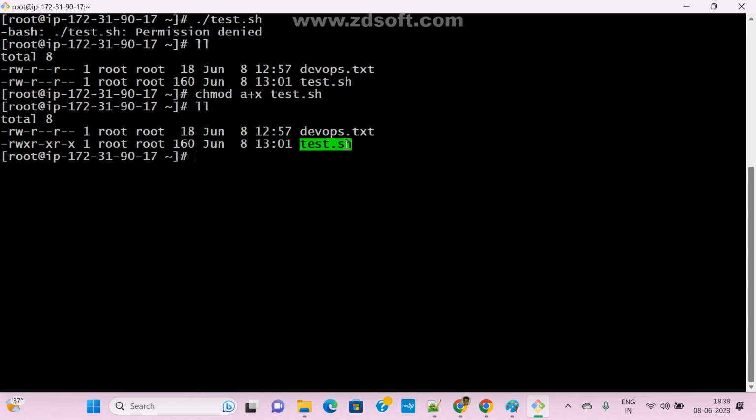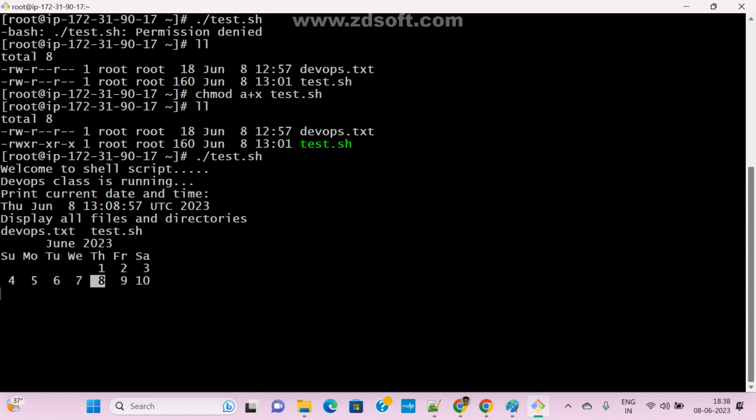Now for this file, I added execution permission to user, to group, and to others also. Now see here, everyone can run it. So how do we run it? How do you run your own file? Dot slash and the file name. What is your file name? The test.sh file. Now see here.